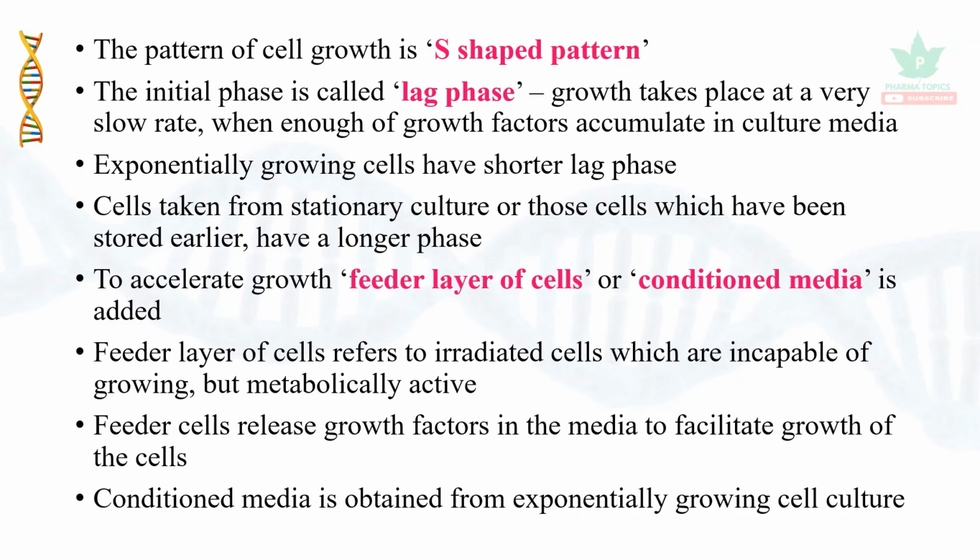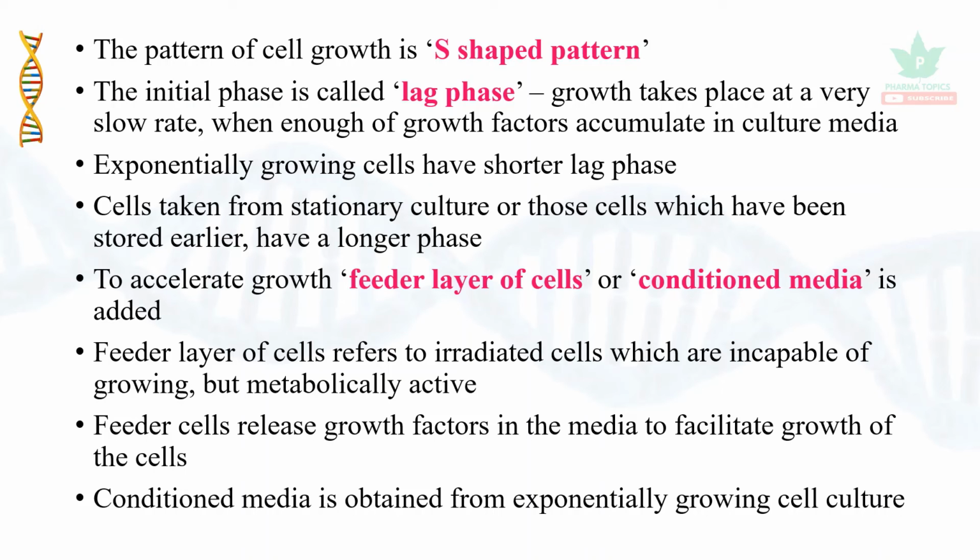The pattern of cell growth is actually S-shaped. The initial phase is called the lag phase. The growth takes place at a very slow rate until enough growth factors accumulate in the culture media. Exponentially growing cells have a shorter lag phase. Cells taken from a stationary culture, or those stored earlier, that is cryopreserved, have a longer duration of the initial phase.